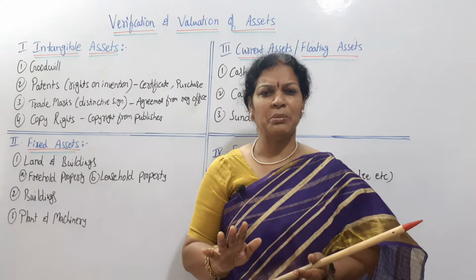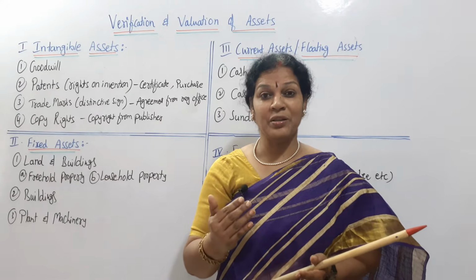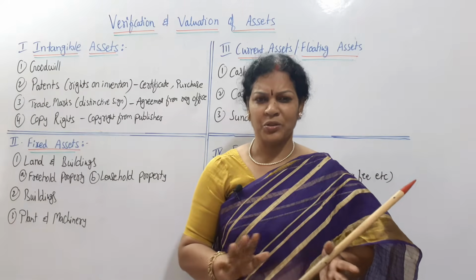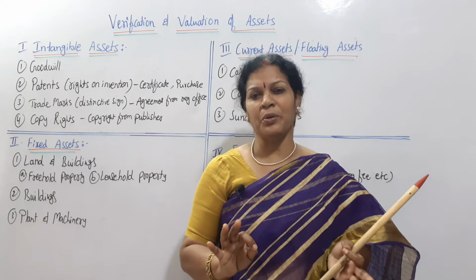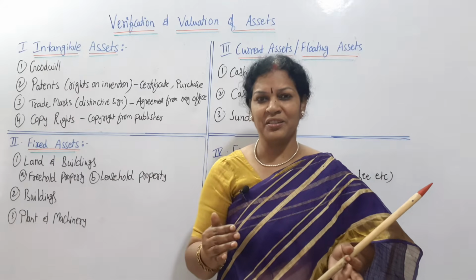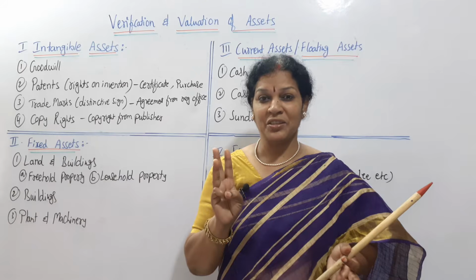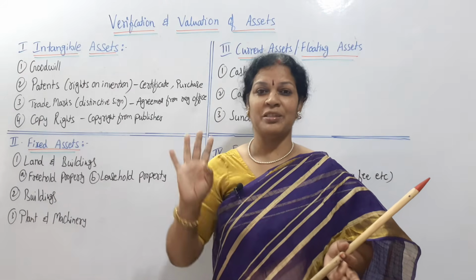Now, an easy way to remember and an easy way to write how to evaluate and how to verify the assets and liabilities, that I am going to discuss today. So, nothing to worry. First of all, you have to remember the assets. Do you know the balance sheet? In the balance sheet, we generally write on the asset side current assets, fixed assets, fictitious assets, intangible assets, right? So, remember these 4 assets.